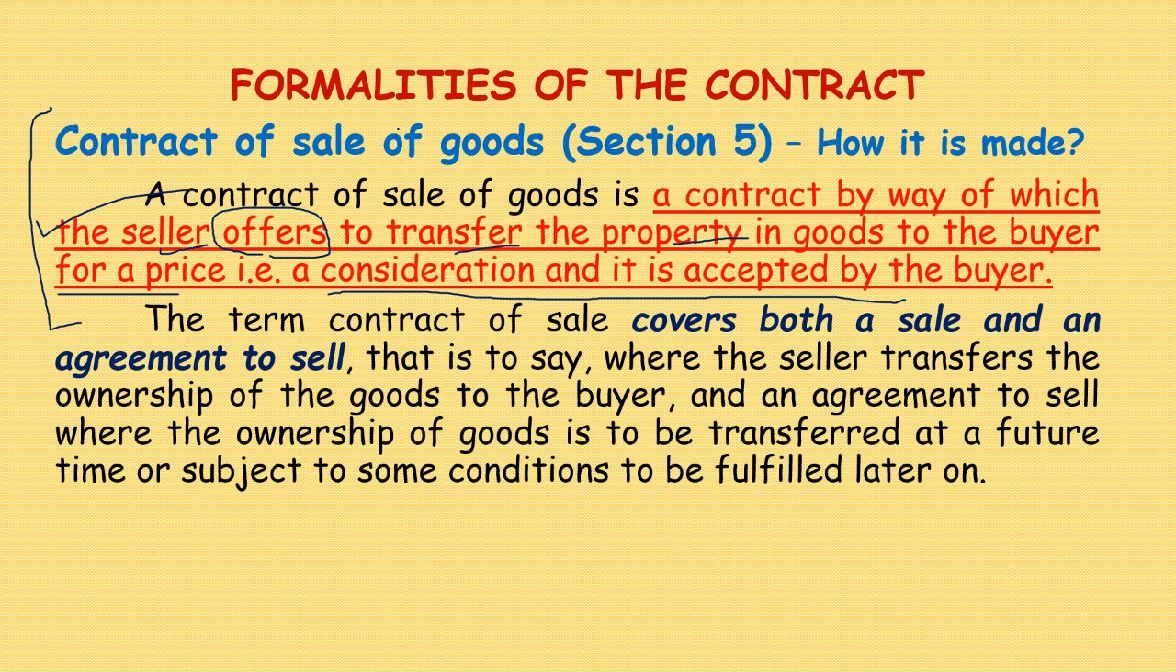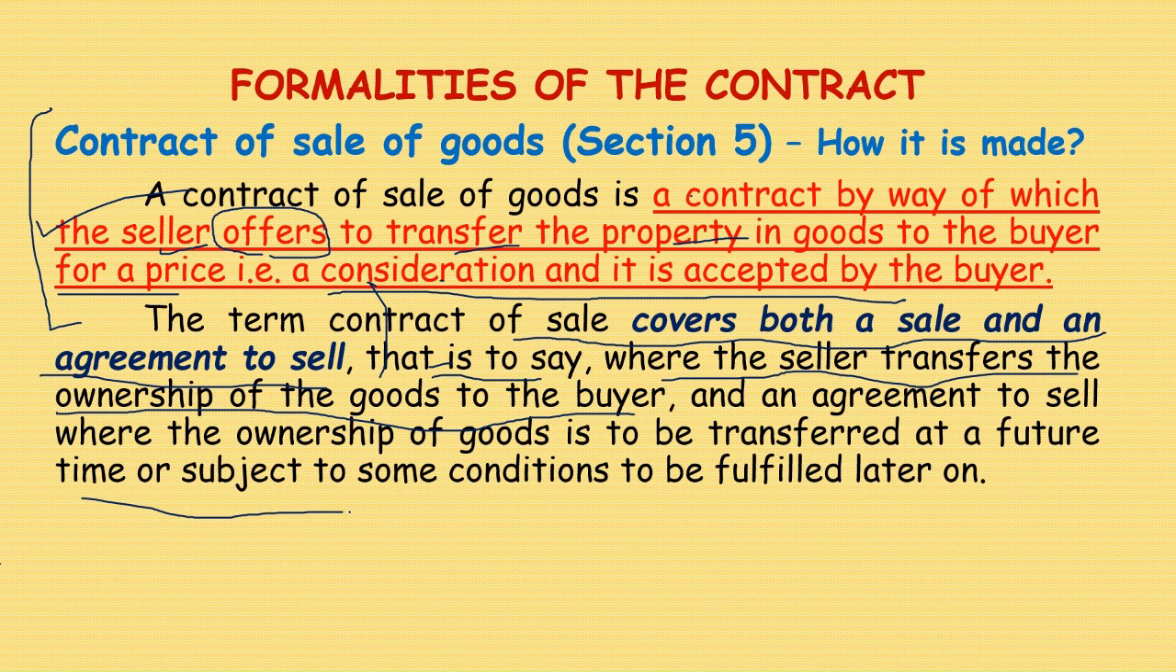The term contract of sale covers both a sale and an agreement to sell. That is to say, where the seller transfers the ownership of the goods to the buyer, and an agreement to sell, where the ownership of goods is to be transferred at a future time, or subject to some condition to be fulfilled later on.